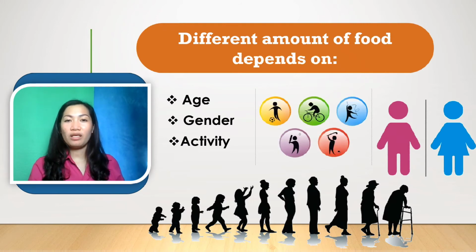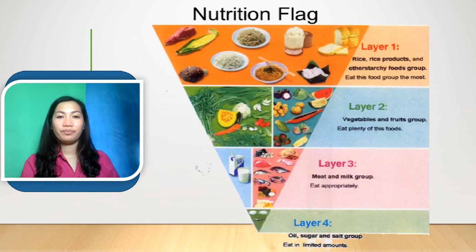Also the activity: the food that we eat depends on the activities that we do every day. People who work in the field, on the farm, should eat a lot more food than people who work in offices.